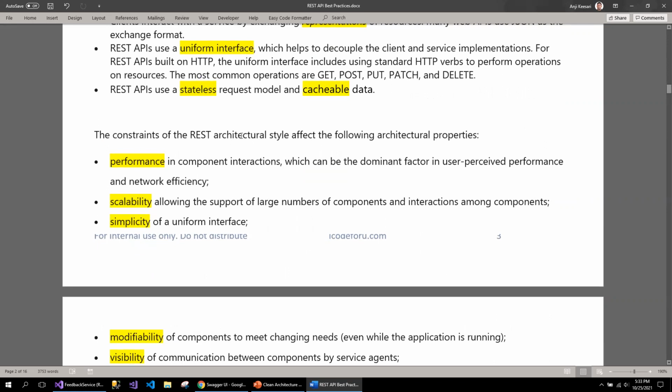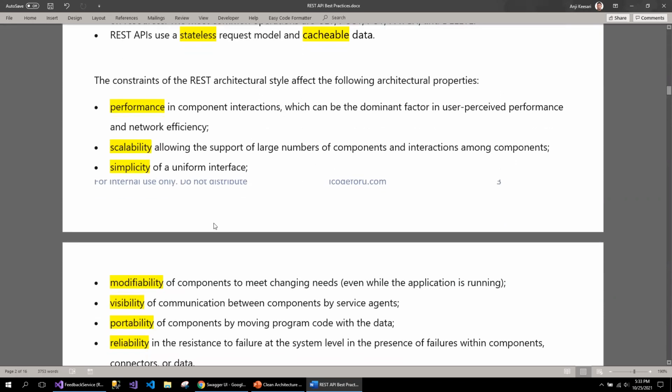The constraints of the REST architectural style affect the following architectural properties. For example, performance: if you are adding caching to your API, the performance of the API will boost up. So it all depends on what different constraints are added in your REST APIs. Scalability: for example, if you are adding versioning, then you can support scalability. Simplicity: for example, if you are following best practices for managing the uniform interfaces.